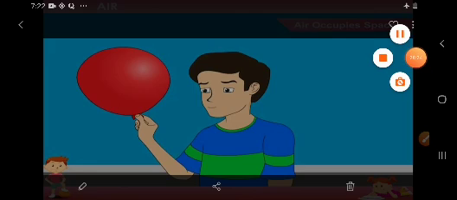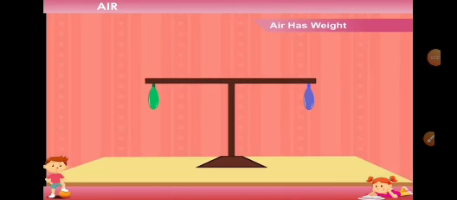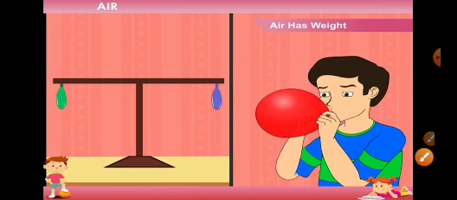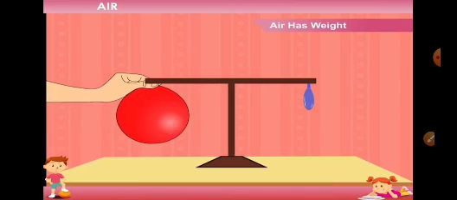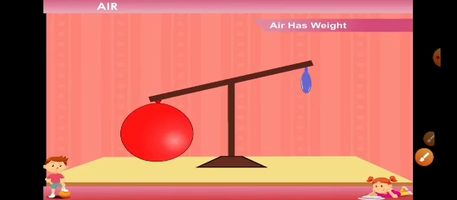Now, second characteristic is air has weight. Here we are going to prove that air has weight. We have taken two balloons. Both are empty. Now we will fill air in one balloon. Here this boy is blowing air into the balloon and the balloon is growing bigger in size. Now when we tie this inflated balloon on one side of the balance and the other balloon on the other side, what will happen, children? The balance will bend downwards towards the balloon which is filled with air.